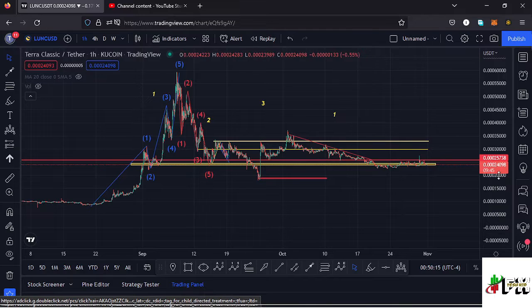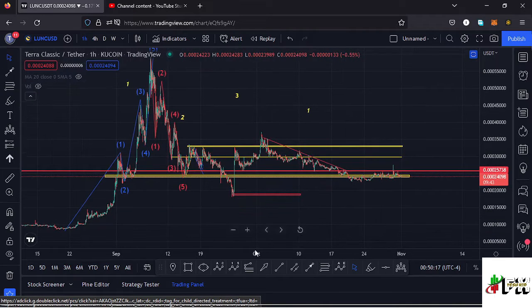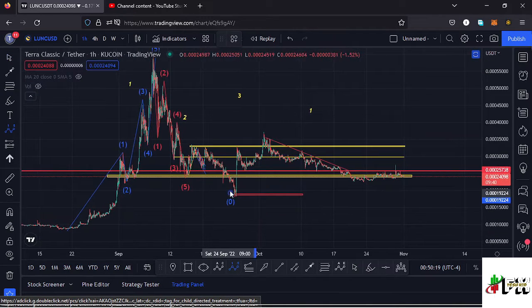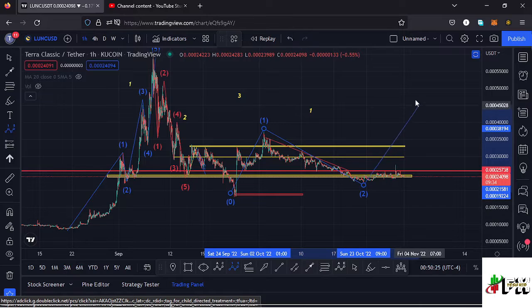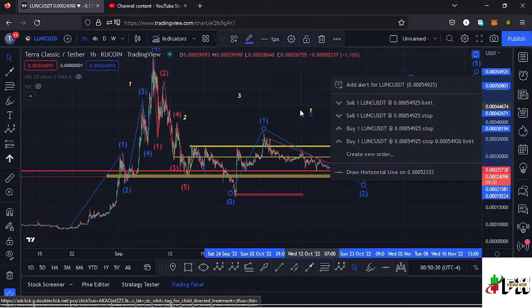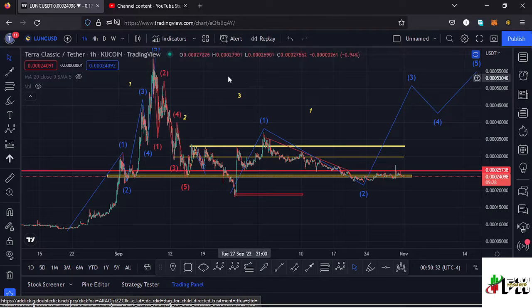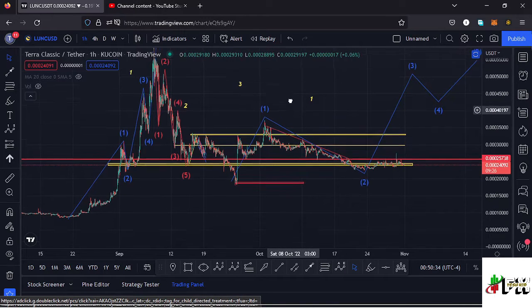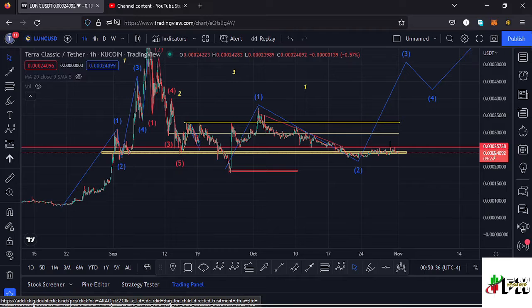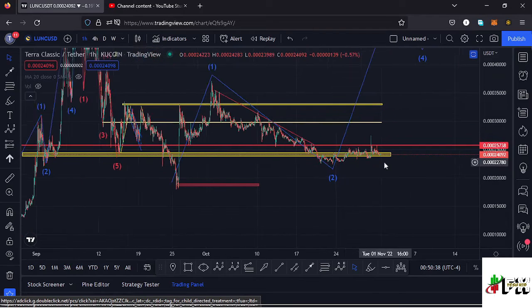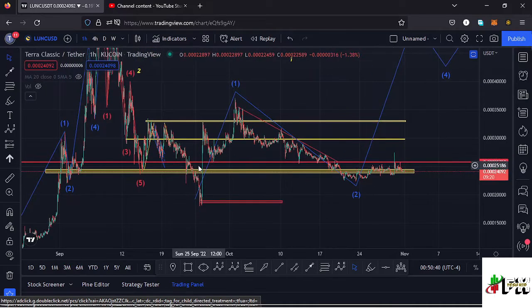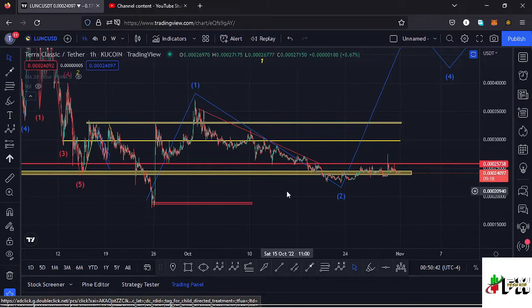And if I draw my Elliott waves count here on this chart, we can have this as the first wave to the upper side. Then whatever we are seeing over here is a retracement to the lower side in the formation of a wave 2. Then I'm expecting a wave 3, then a wave 4, and then a wave 5 to complete a higher Elliott wave count 1, which is a fractal wave within that higher Elliott wave count 3 to the upper side. And getting a little bit into the details of the formation of this fractal wave, so that it can give us the key scenarios that we expect to play out.